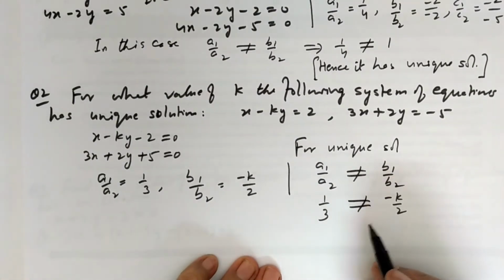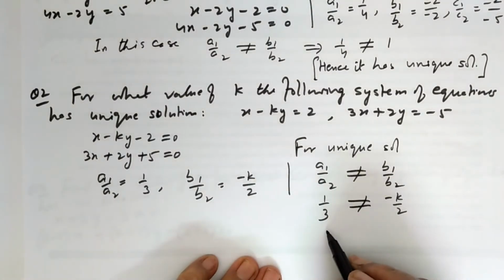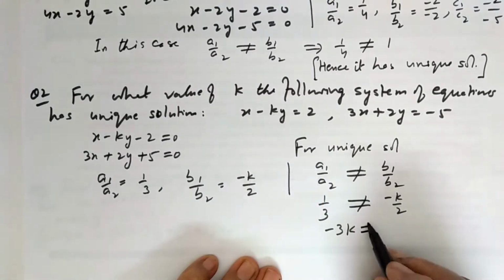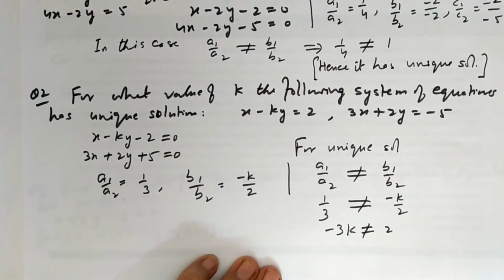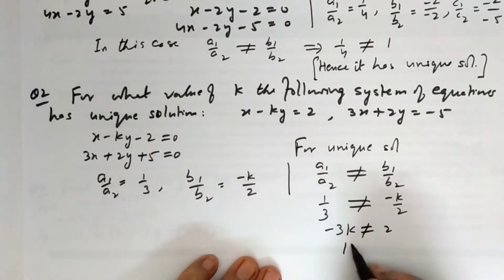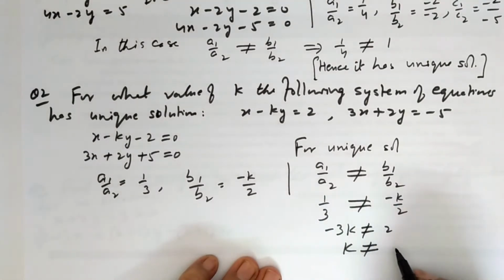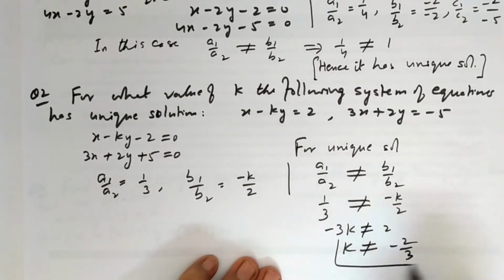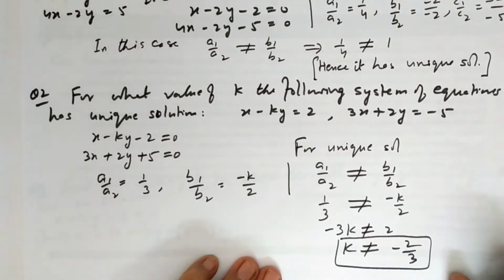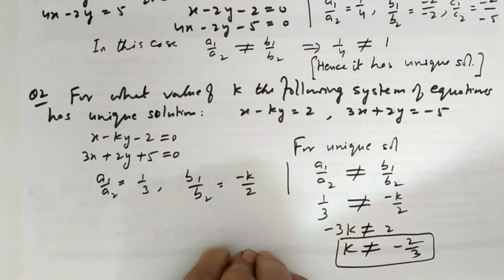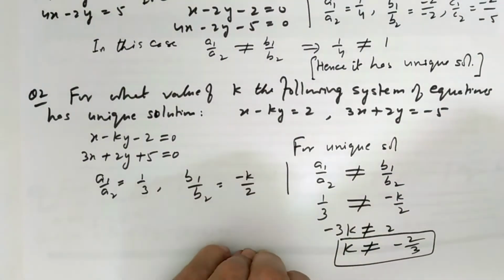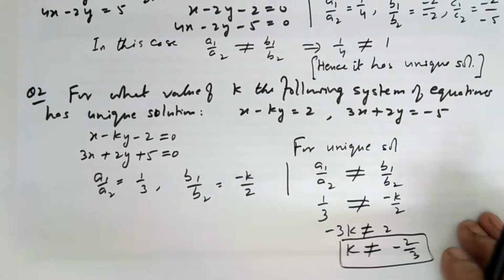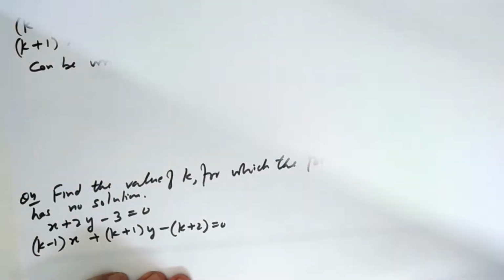Cross multiply. Minus 3k is not equal to 2 and k is not equal to -2/3. This not equal to sign will continue. This is our value of k which is satisfying, so that this pair of linear equations will have a unique solution.